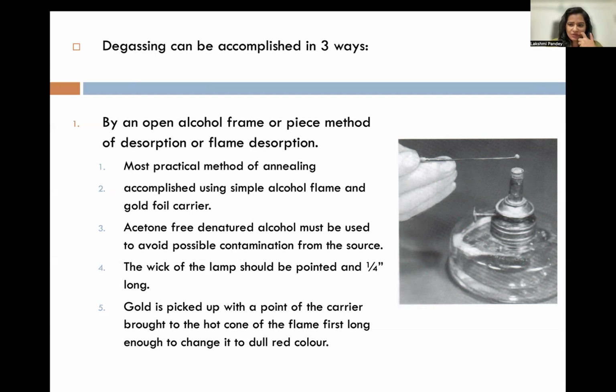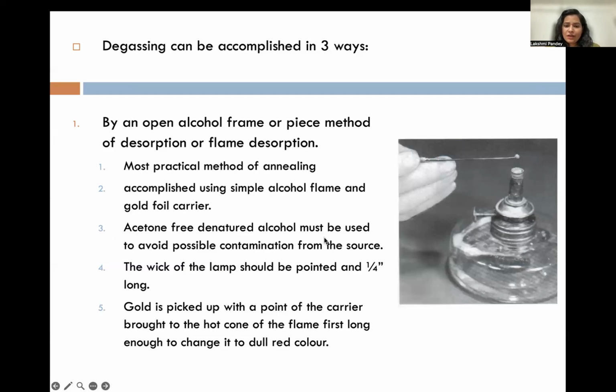As you can see in this picture, this is a flame here. Can you see this part? This is gold. What they used to do is take small pellets or small parts of gold and directly heat them under the flame. When you heat it, whatever gases or material were present on the surface evaporate, and the pure form of gold is available. So it is done with a simple alcohol flame.